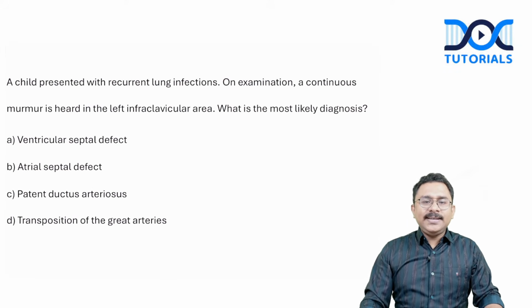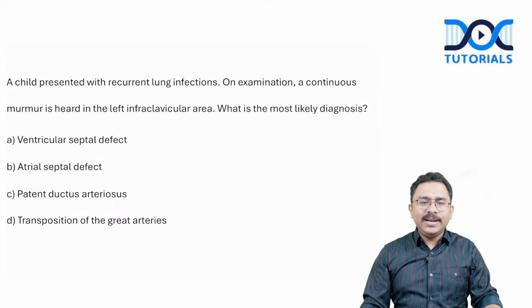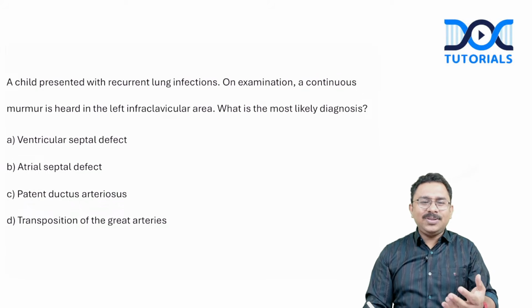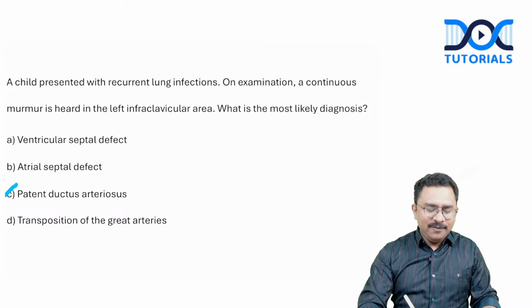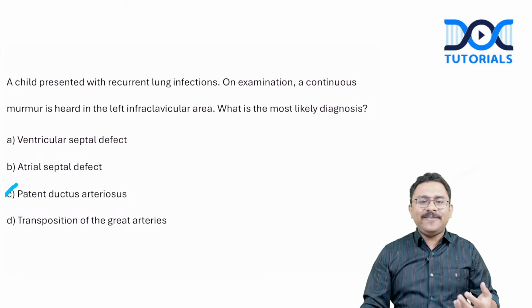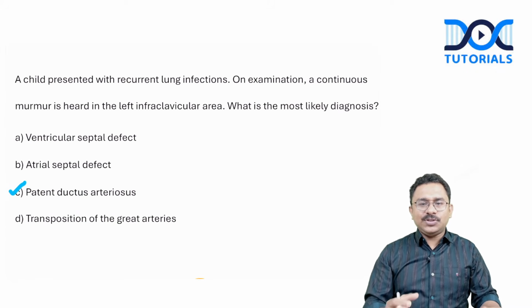A child presented with recurrent lung infections. On examination, a continuous murmur is heard in the left infraclavicular area. What is the most likely diagnosis? A simple, straightforward question. I don't think I should be discussing this as well. We have discussed when you think about a continuous murmur in the left infraclavicular area in a child predisposed to develop recurrent infections, yes, it could be patent ductus arteriosus. You get the machinery type of murmur of PDA. Answer is option C.